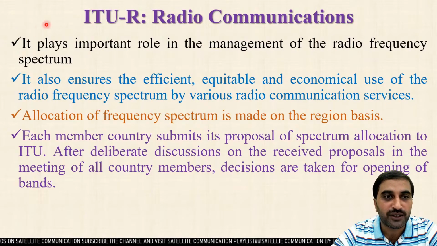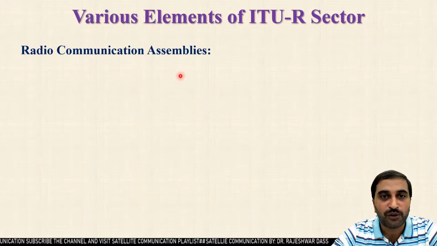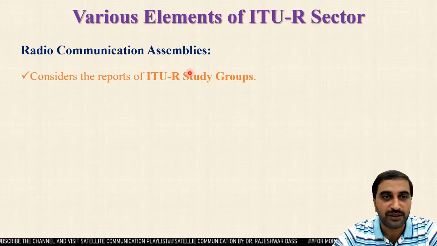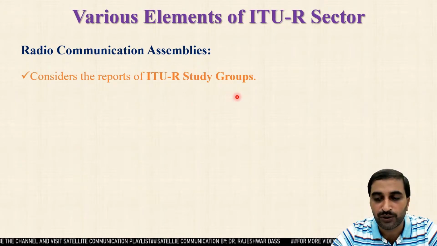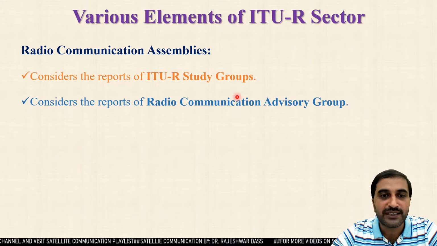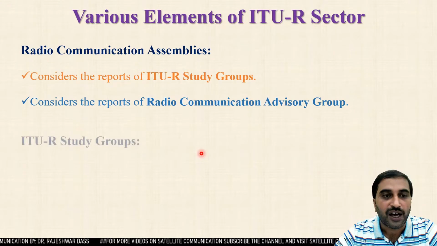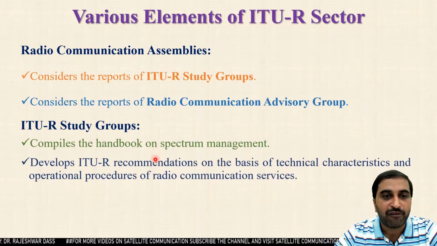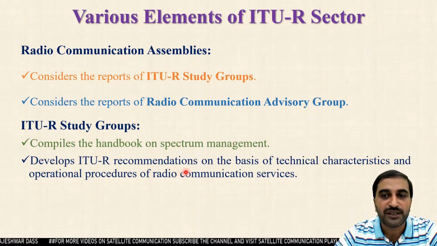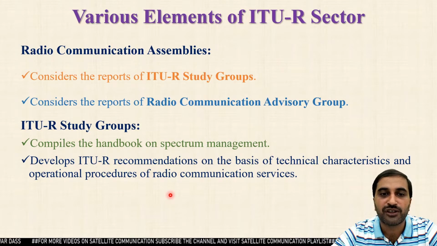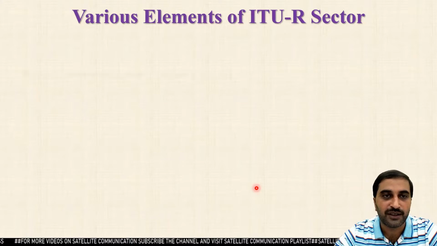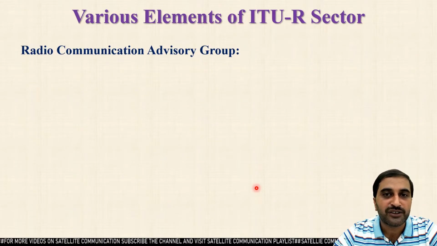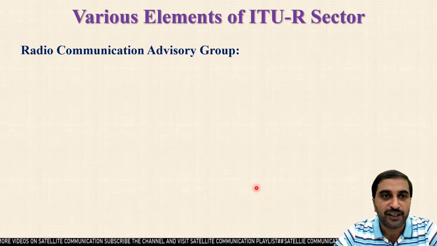Different subcommittees work under ITU-R, which help the ITU-R sector to achieve its objectives. The first element is the Radio Communication Assembly. The Radio Communication Assembly considers the report of the ITU-R study groups and also the report of the Radio Communication Advisory Group. The ITU-R study groups compile the handbook on spectrum management and develop the ITU-R recommendations on the basis of technical characteristics and operational procedures of the radio communication services. The next one is the Radio Communication Advisory Group, that is the third element of the ITU-R sector.